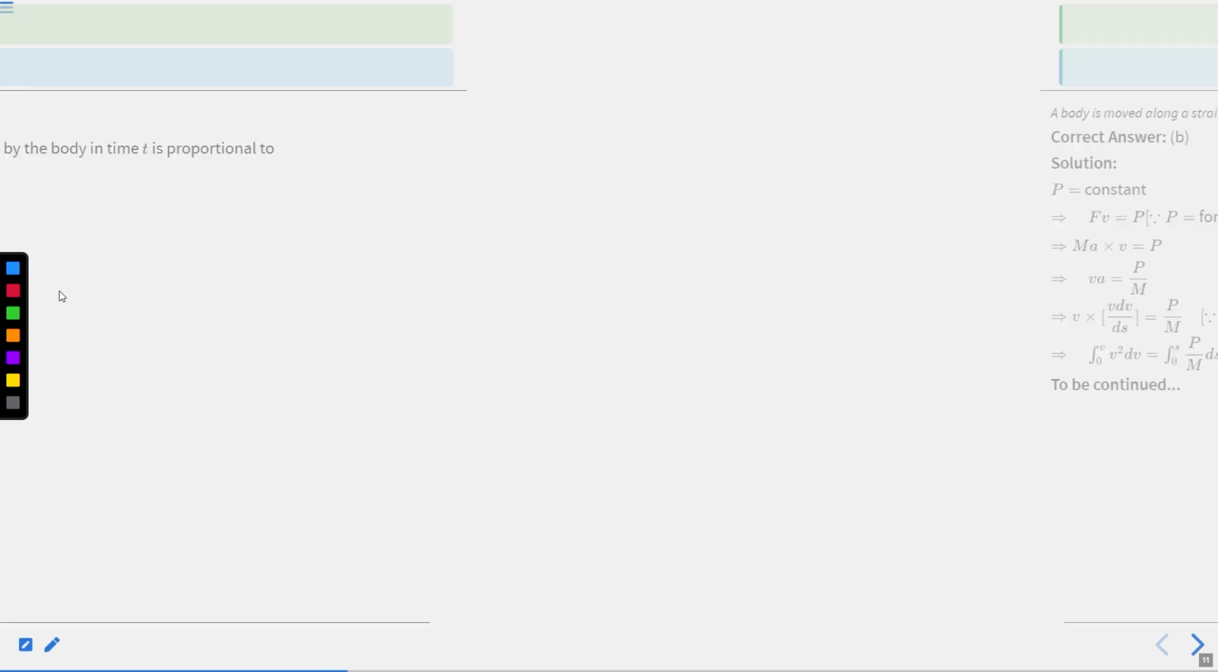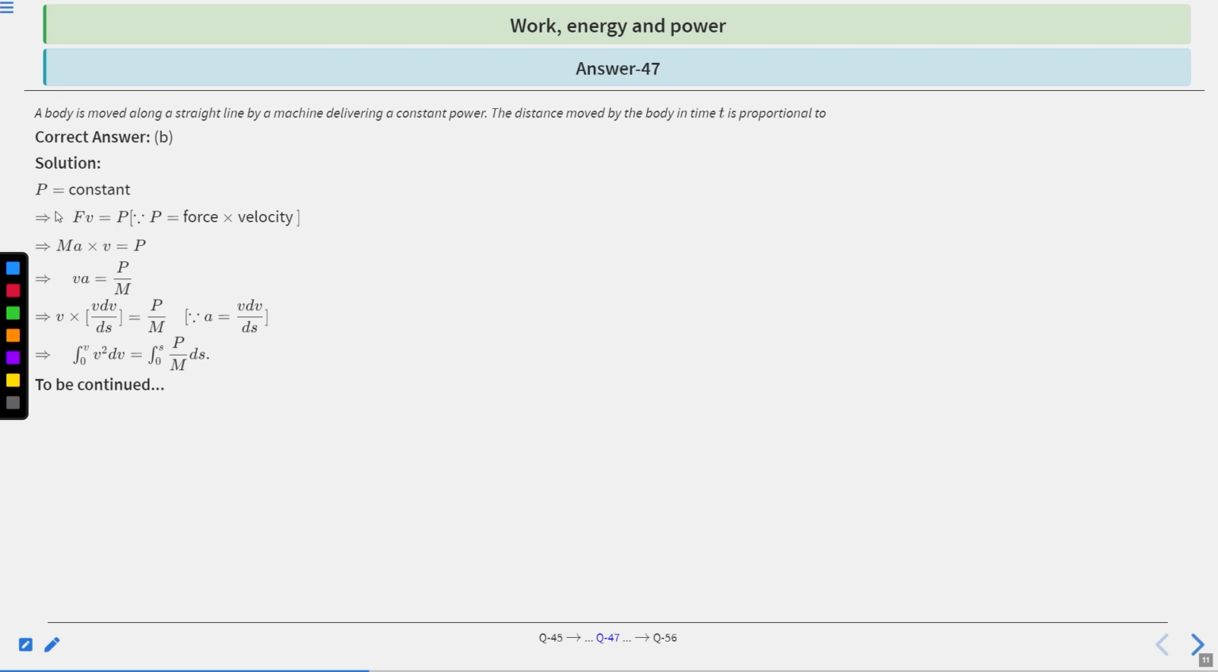Let's find a solution. So P is equal to constant. So F·v is equal to P, where P is equal to force times velocity. M·a·v is equal to P. This is the formula we already know. So v·a is equal to P by m.